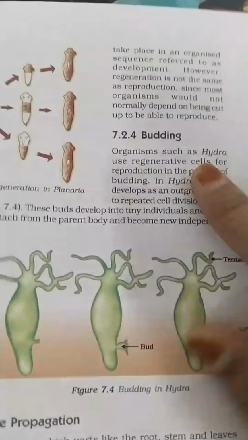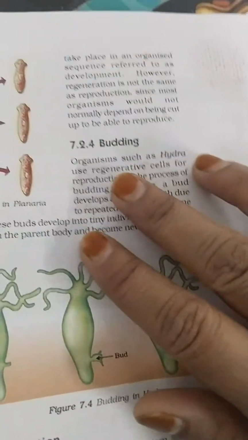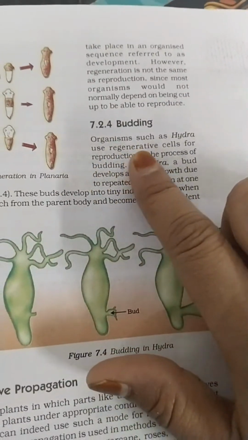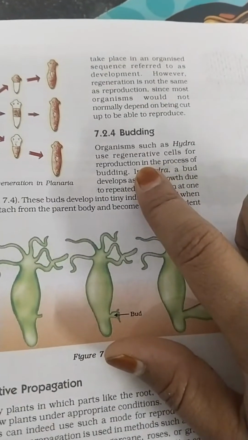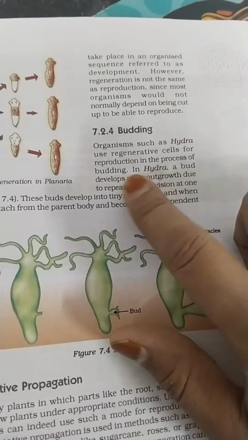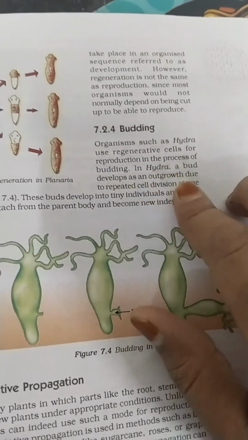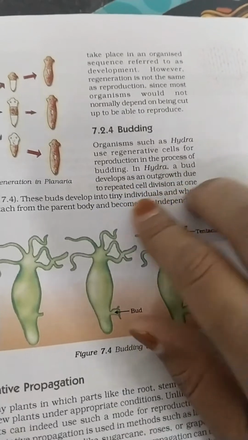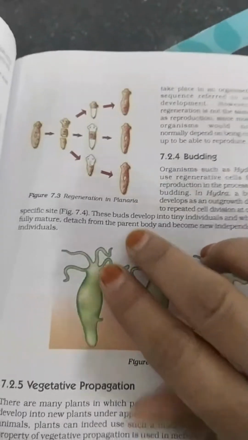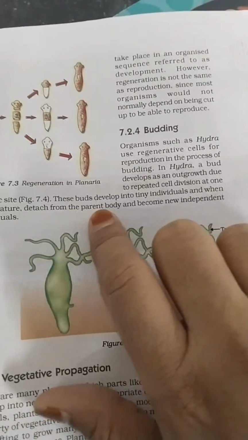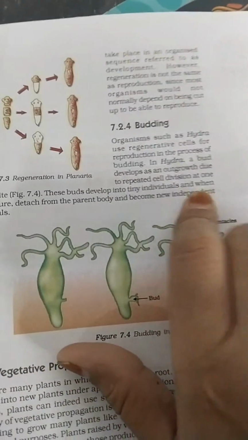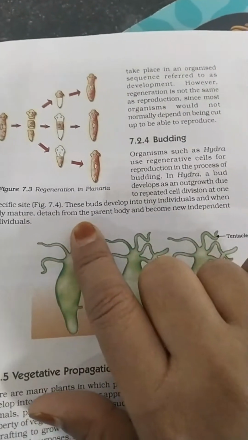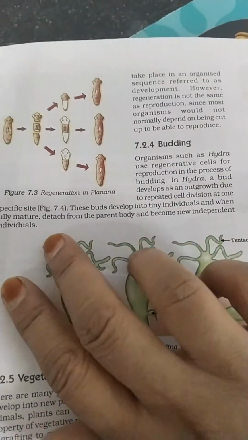Next is the budding process. Organisms such as hydra, see, this is the hydra, use regenerative cells for reproduction in the process of budding. See, in hydra, a bud develops as an outgrowth due to repeated cell division at one specific site. These buds develop into tiny individuals, and when they are fully mature, they detach from the parent body and become new independent individuals.